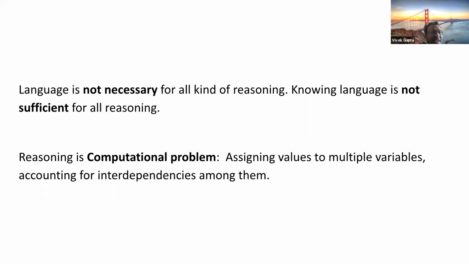And what I think, and this is taken from Professor Dan Roth at UPenn's definition, is that reasoning is a computational problem where you assign values to multiple variables and account for interdependencies between them. So for example, in the first case, we look at each letter and image, and we assign values to them.